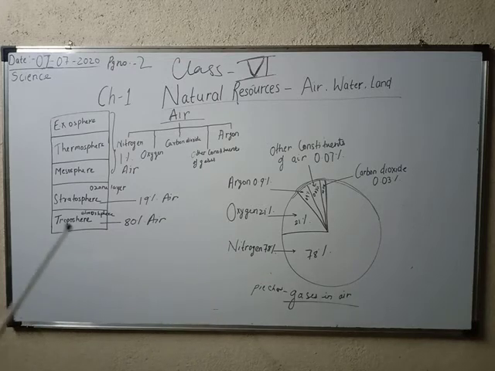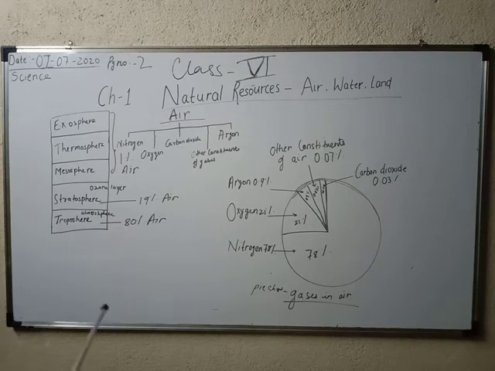Okay, so next the gas is carbon dioxide. Plants use it for producing their food, and it is used in fire extinguishers. While oxygen helps in burning, carbon dioxide helps in extinguishing. So carbon dioxide is also used by the plants. We all know that if the plants do not get carbon dioxide, how would they release oxygen for us? So carbon dioxide is actually very important for us.